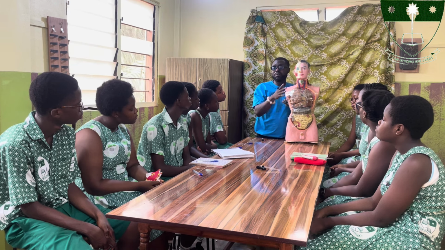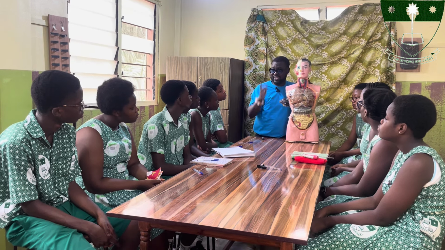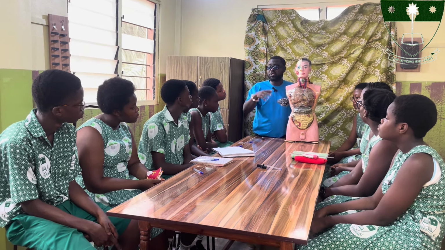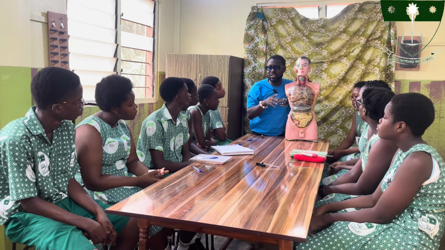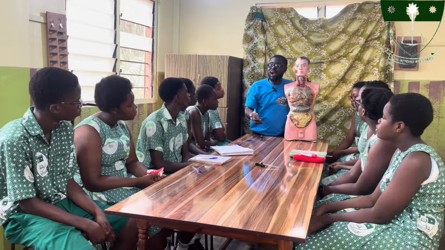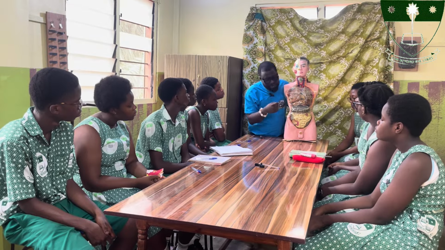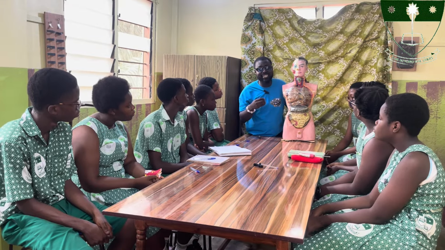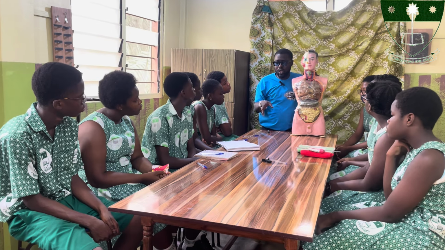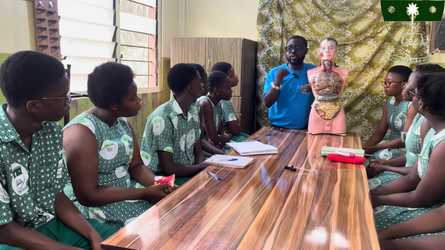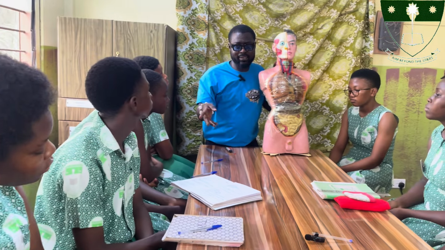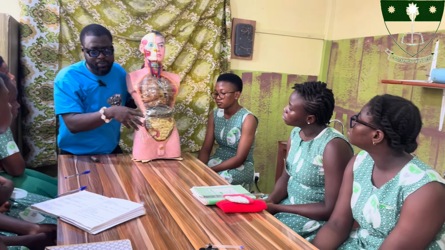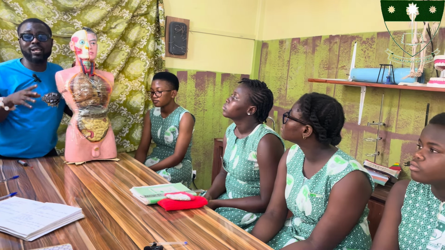The bile, as I already told you, is attached to the liver. The main function of the bile is that it emulsifies what? Fat. And then the liver, the main function of the liver is it detoxifies the body, or it removes toxic substances from what? The body. Then we have the pancreas. The main function of the pancreas is it produces digestive what? Enzymes in the gut. When we talk of gut, the gut is made up of the stomach, the small intestines, and the large intestines.